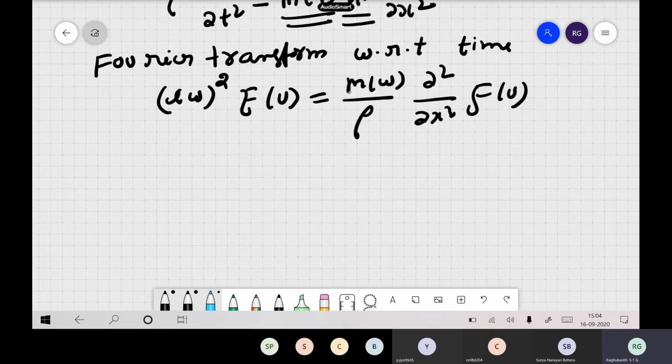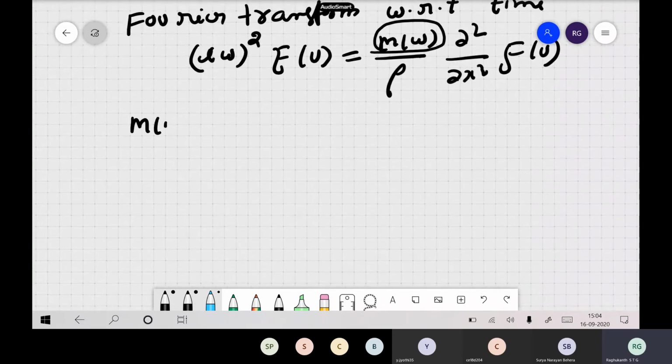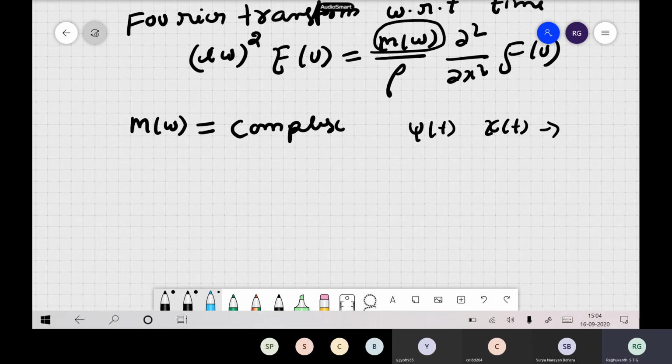Now, what is the property of M(ω) for a viscoelastic material? Is it real or complex? Complex. We have just seen for the Maxwell, Jeffreys body, and Kelvin-Voigt solid, for all these bodies M(ω) has to be complex. There is no other way. Otherwise the relaxation function ψ(t) would become complex.